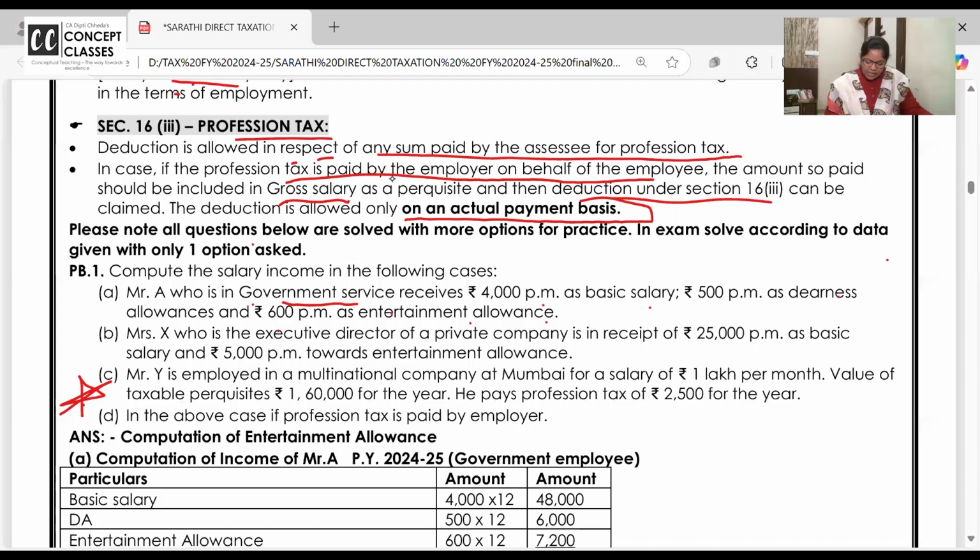Third one, mark it. Very important. That's the way questions are asked. Y is employed in a multinational company with 1 lakh salary. Value of perquisites is 1 lakh 60. And he pays profession tax of 2,500 for the year. Okay, who pays? Y himself is paying his profession tax. So, of course, he will get a deduction.